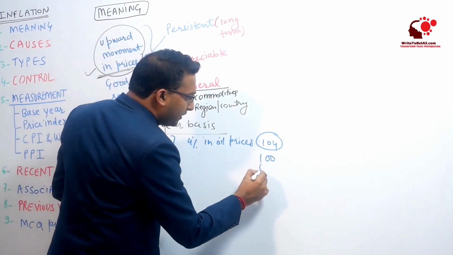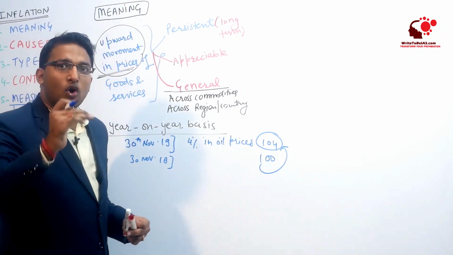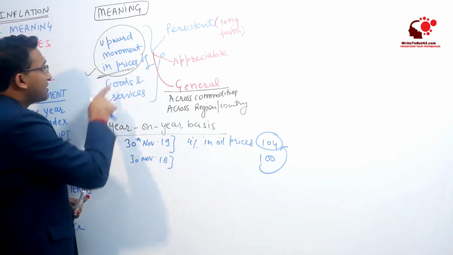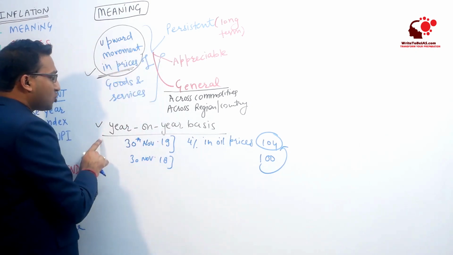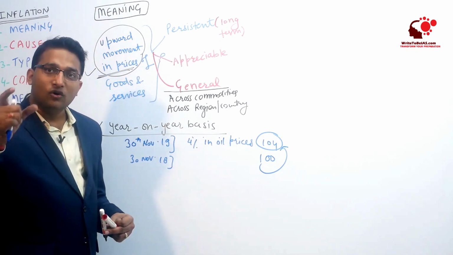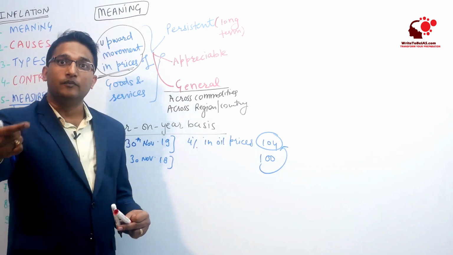So from 100 rupees to 104 rupees, there is 4% year-on-year inflation in the oil prices. So this upward movement in prices has to be on year basis, that is on the corresponding date or for a corresponding period in the last year.